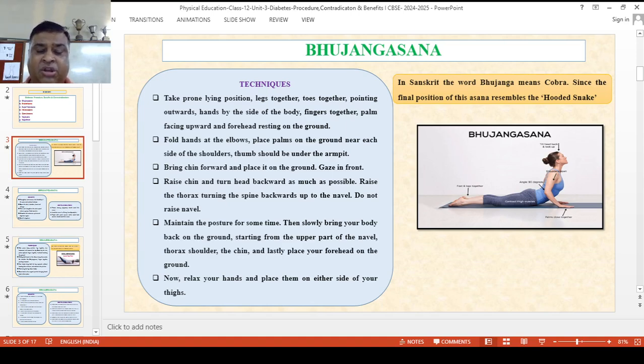Raise the chin, turn the head back as much as possible. Raise the thorax, turning the spine backward up to the navel, and do not raise your navel. Maintain this posture for some time, then slowly bring your body back to the ground, starting from the upper part of the navel, thorax, shoulders, chin, and lastly place the forehead on the ground. Now relax your hands and place them on either side of your thighs.